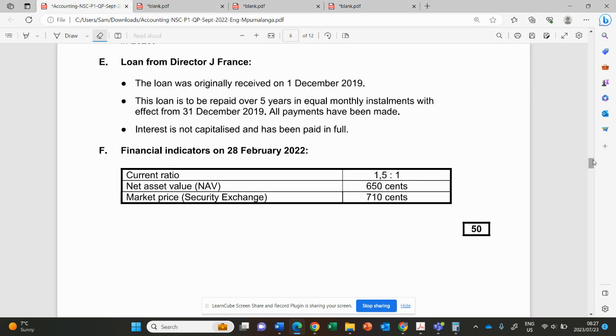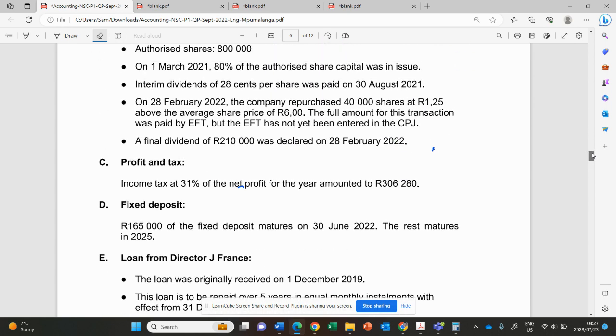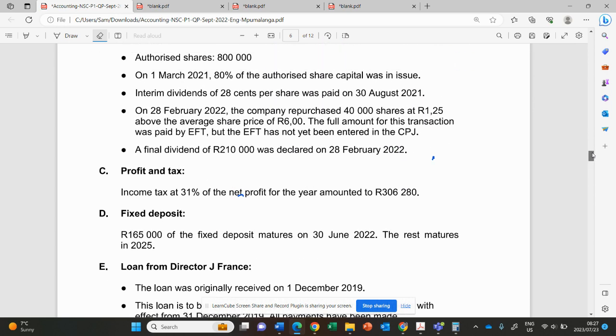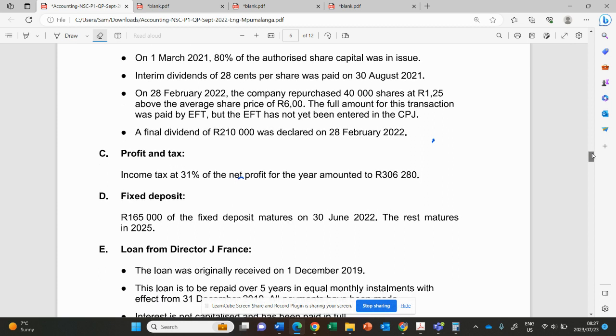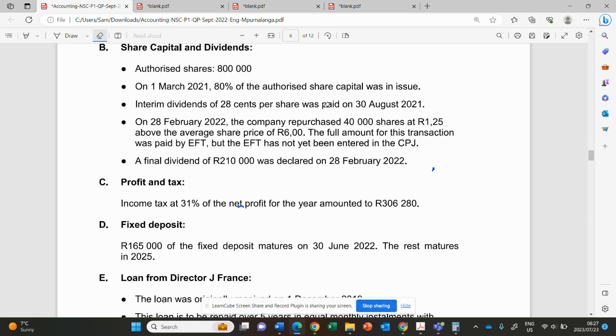Then now that will be because we only have two shares on the information given. Remember, these are those shares that we issued at the beginning, and we don't have during. We only have repurchases.